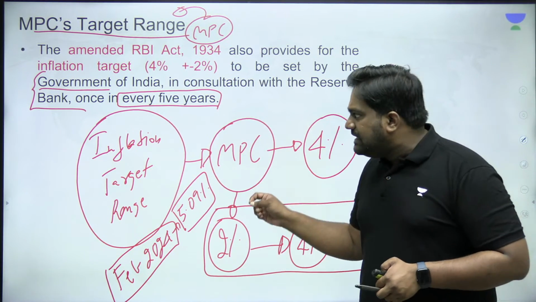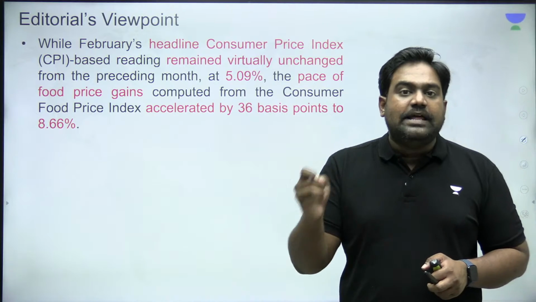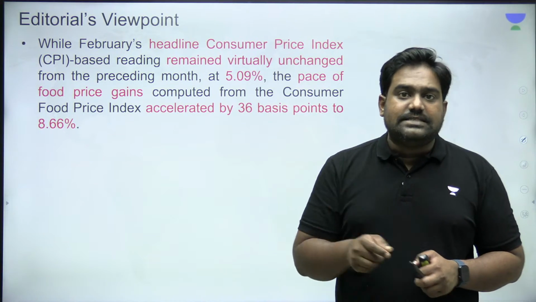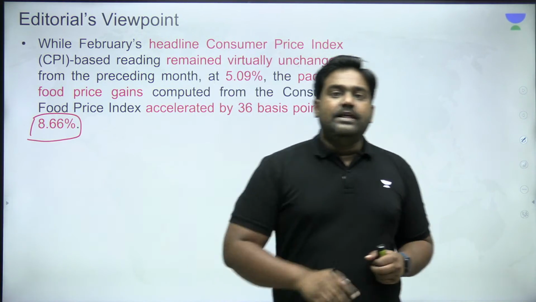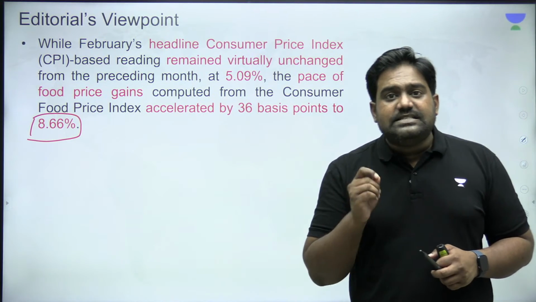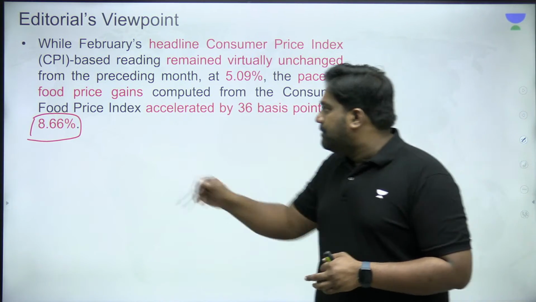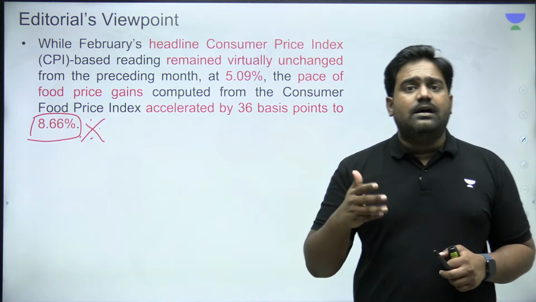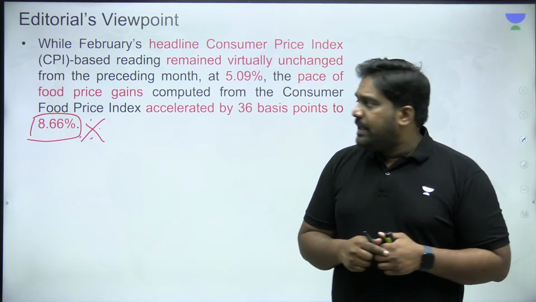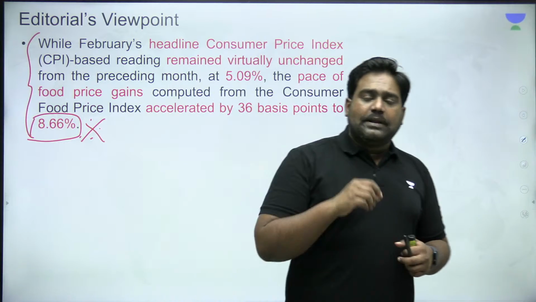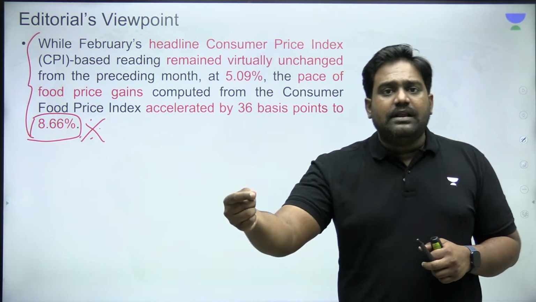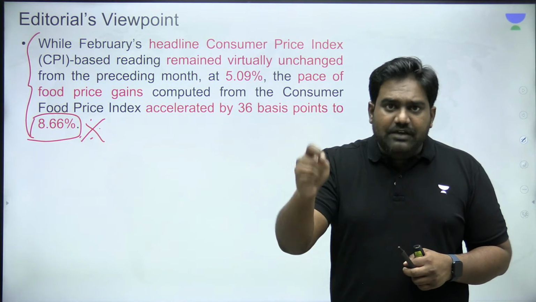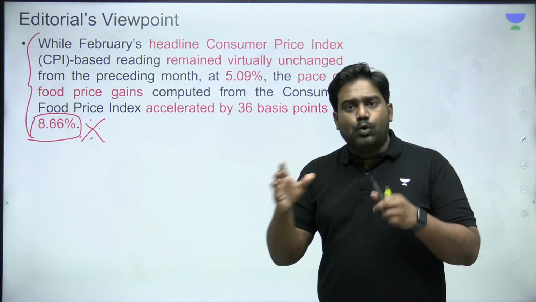The concern being expressed by the article is about rising food inflation. Food inflation within retail inflation has become a major concern because, as I told you, food inflation has increased to 8.66%. This is a massive jump. Over the last year, food prices have jumped by more than 300 basis points. This is very, very significant. And given that food prices are so volatile, it has a much bigger impact on retail inflation numbers, that is on CPI inflation. So this will drive the RBI, it will drive the Monetary Policy Committee to act.